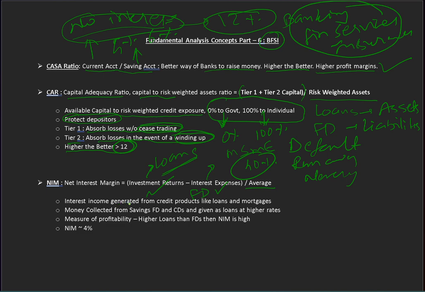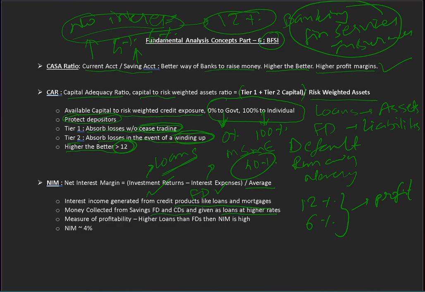Net interest margin is generated from credit products like loans and mortgages, money collected from FDs and CDs and given as loans at higher rates. As I told you, we get loans at around 12%, but FD we get around 6%. So whatever is the difference is a profit for the bank.